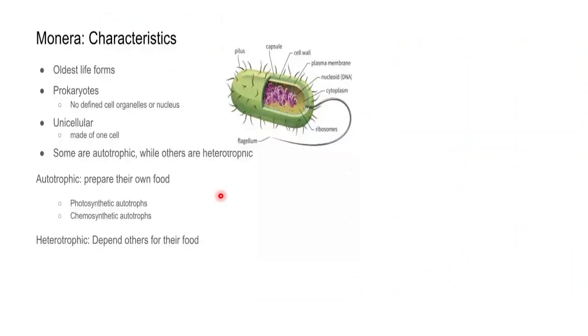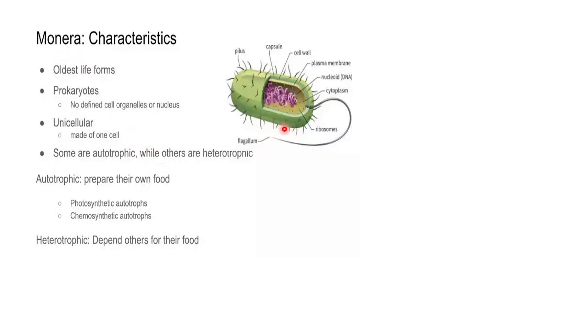Monera, the Kingdom Monera. Now, the main characteristics, as we have already said, they are all prokaryote cells, oldest life forms, first formed lives. They are all prokaryotes with no proper nucleus, no cell organelles will be present. Their cell structure is very, very simple. They are always unicellular. We have learned very well in detail about bacteria in earlier discussions. You may refer to that for more clarification. Now all these bacteria will be placed under this kingdom Monera.